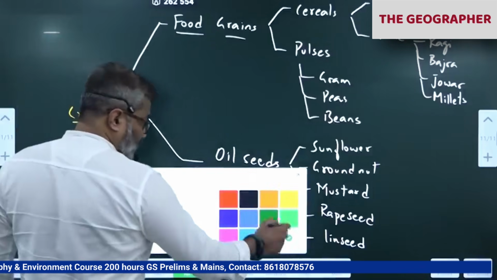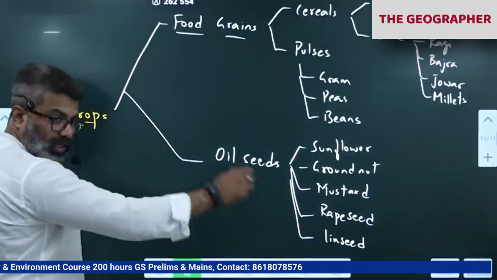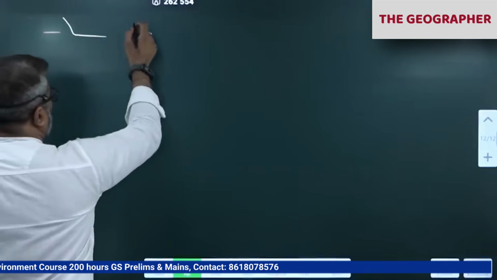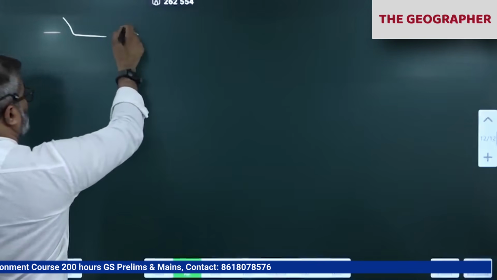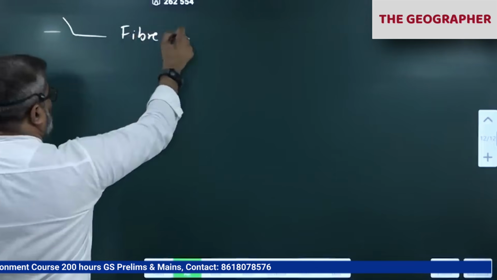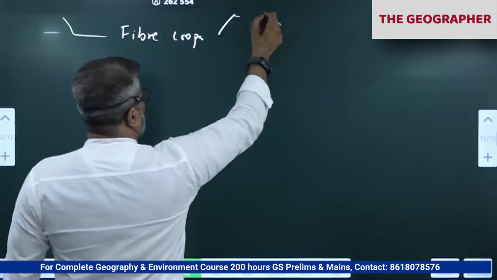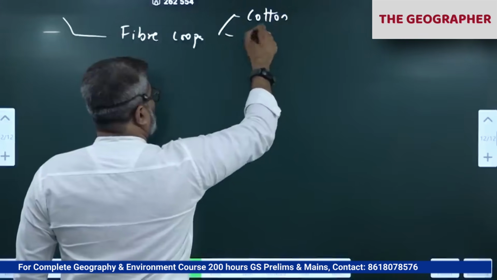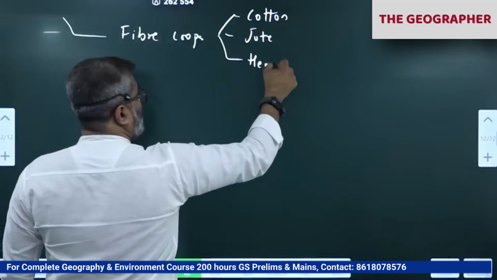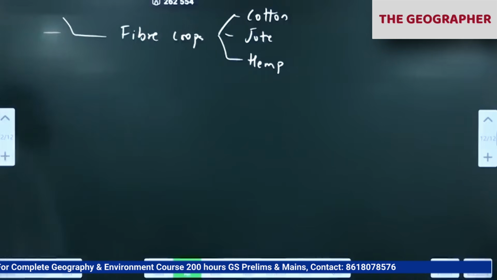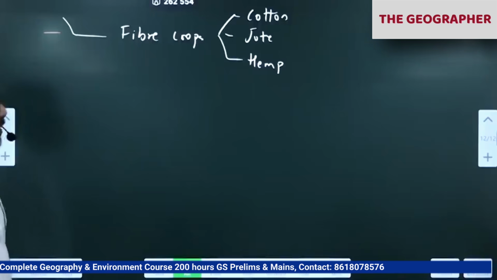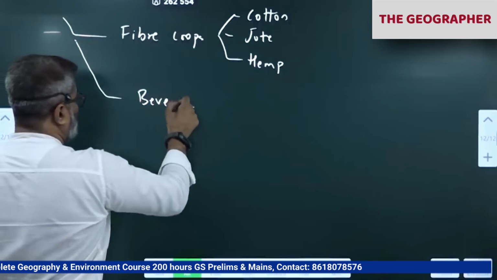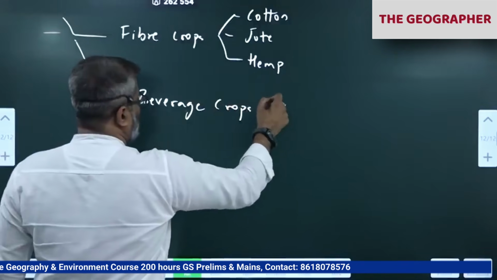Next, right below this, continue here. I don't have space here, so you continue like a flow chart. It should go below, next category: fiber crops such as cotton, jute, hemp. Then beverage crops, tea, coffee.